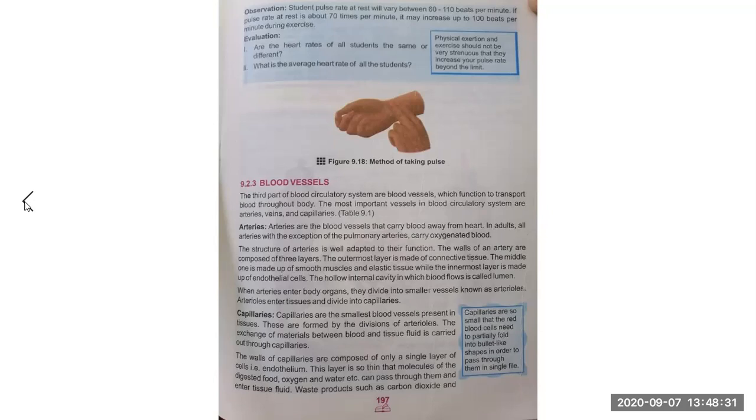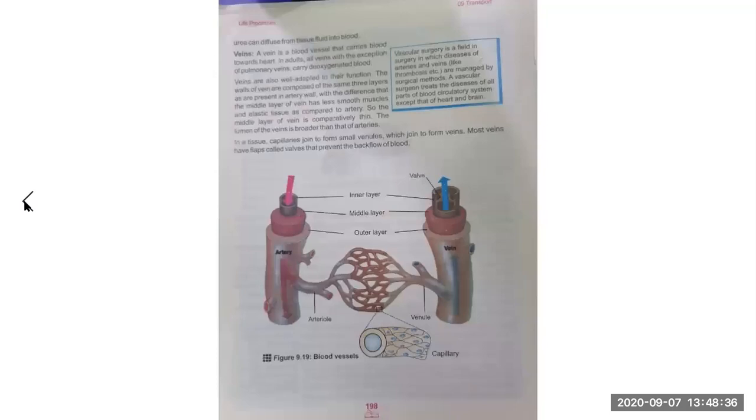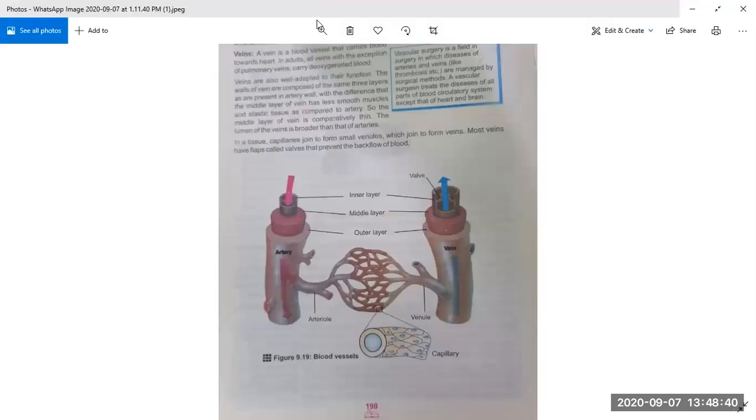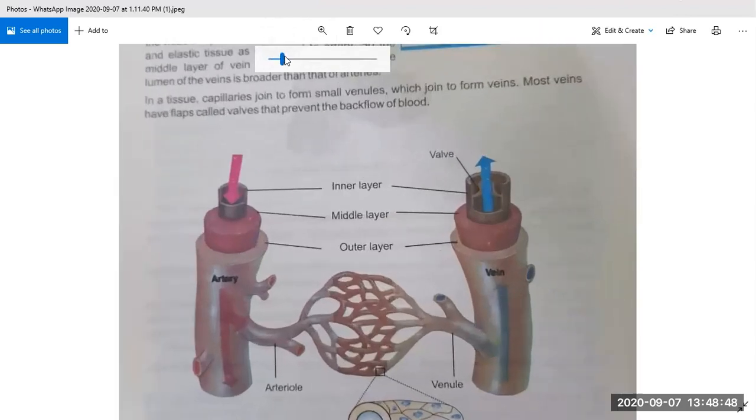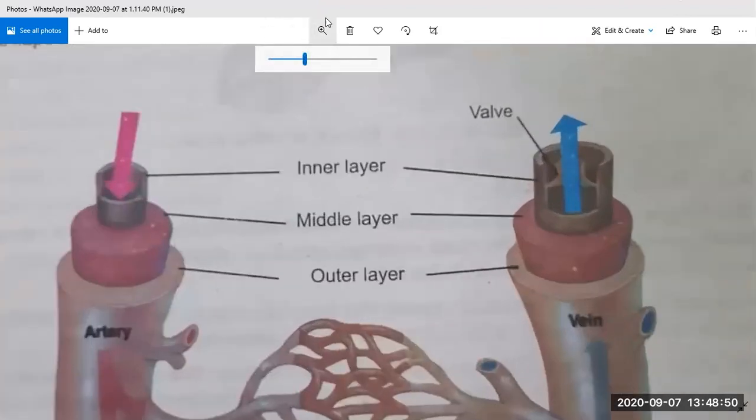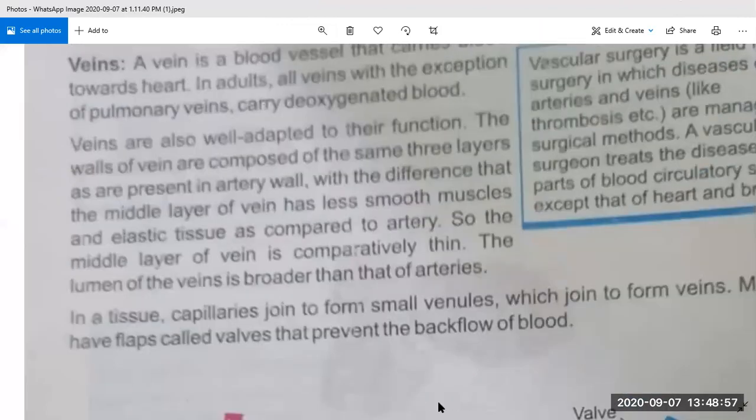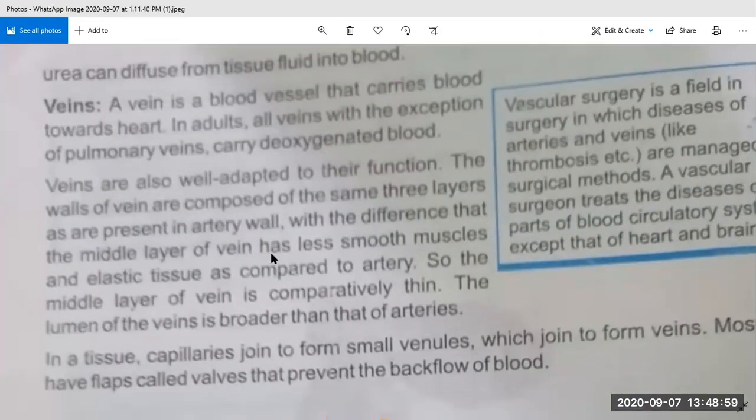Waste products such as carbon dioxide and urea can diffuse from tissue fluid into blood.